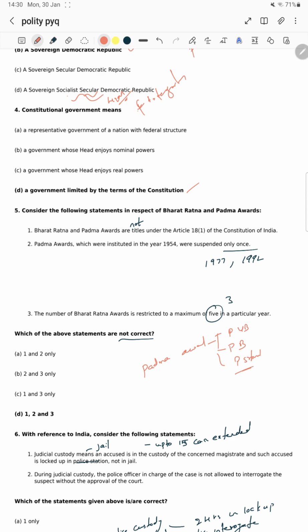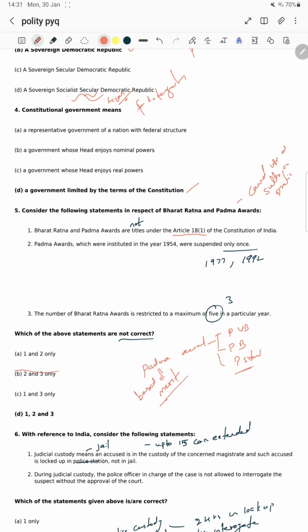Are they titles under Article 18 sub-clause? It is given on the basis of merit. It is not a title, sir. These Padma awards cannot be used as a suffix or prefix. If person X got Padma Shri, he cannot write Mr. X Padma Shri or Padma Shri Mr. X. It cannot be used as a title. It's not a title. So statement one is not correct. He has asked which are not correct, so one is not correct.